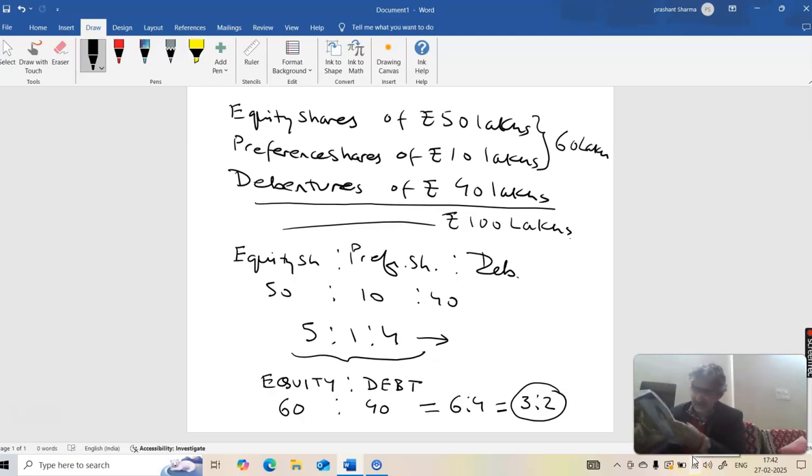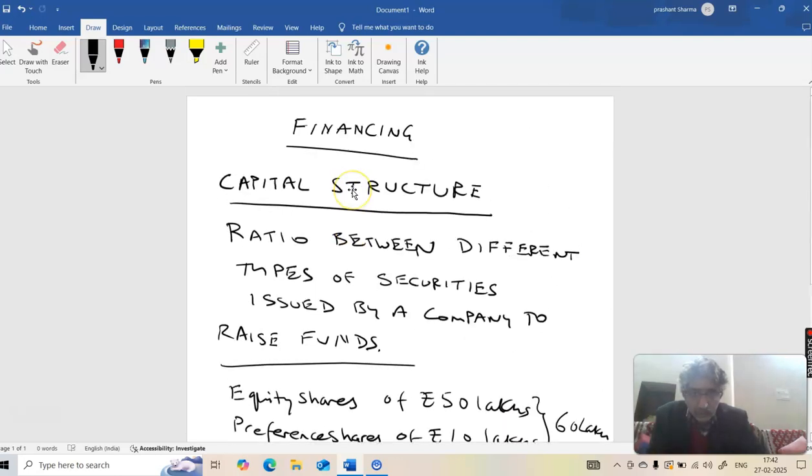And now we proceed with something called capital gearing or financial leverage, children. Meanwhile, let me scroll to another sheet.